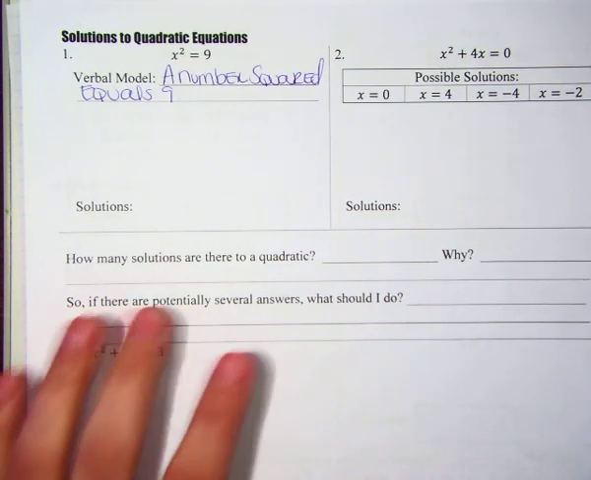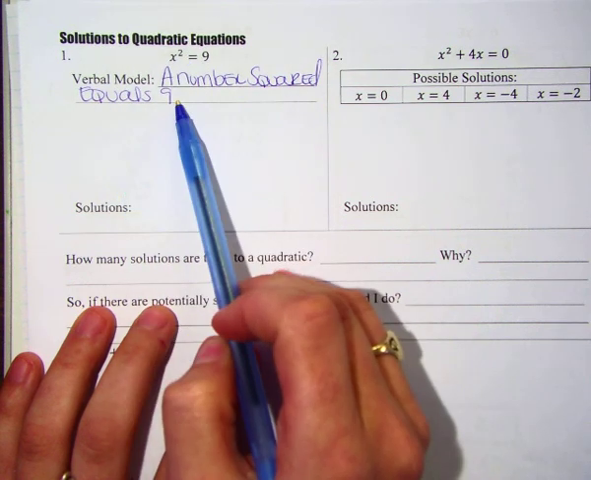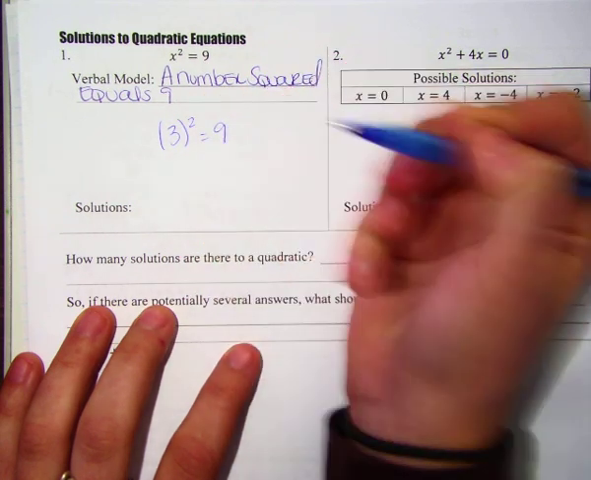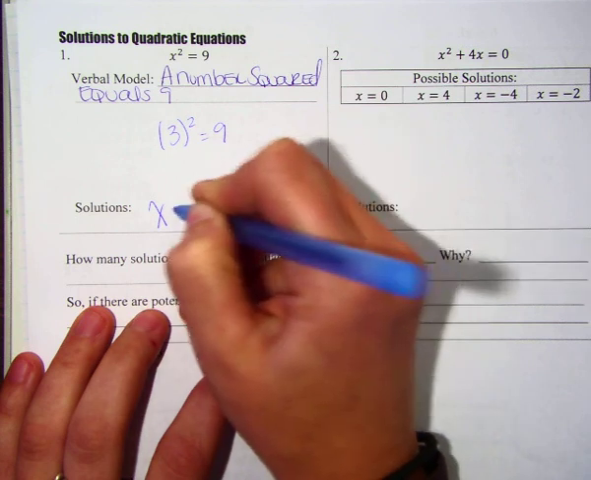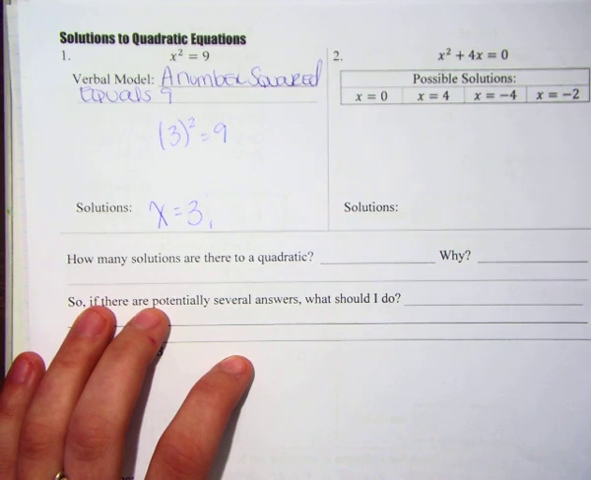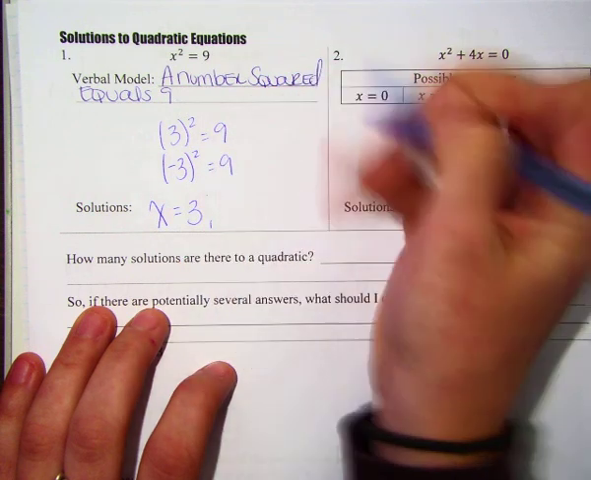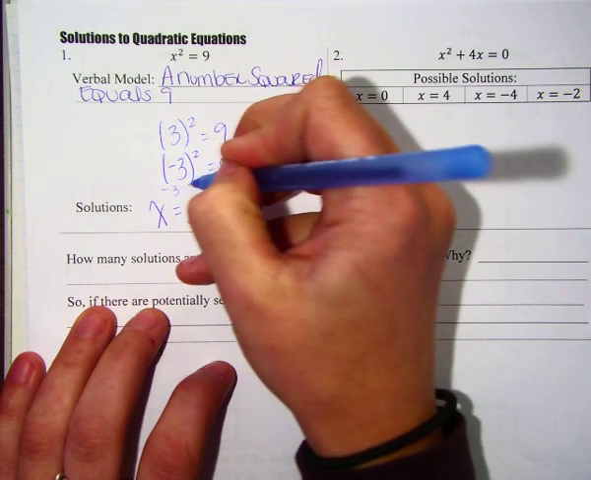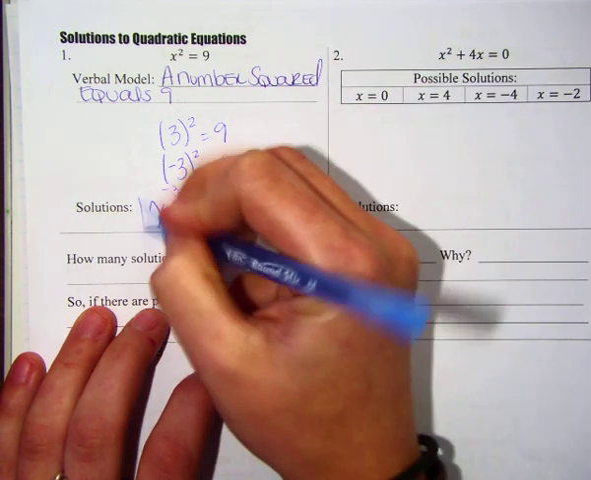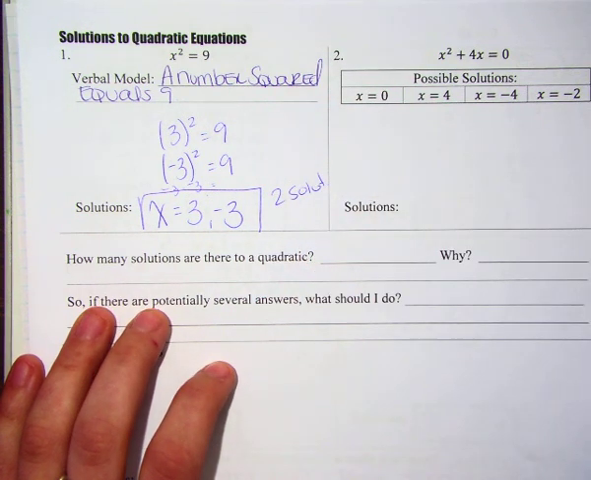So solutions are numbers that make this true. This says a number squared equals 9. So a number squared that equals 9 is 3. 3 squared equals 9. So a solution is x equals 3. However, there's also another number that makes this equation true, and that is negative 3 squared. Because negative 3 squared is negative 3 times negative 3, which equals a positive 9. So there's actually always going to be 2 solutions to a quadratic equation.